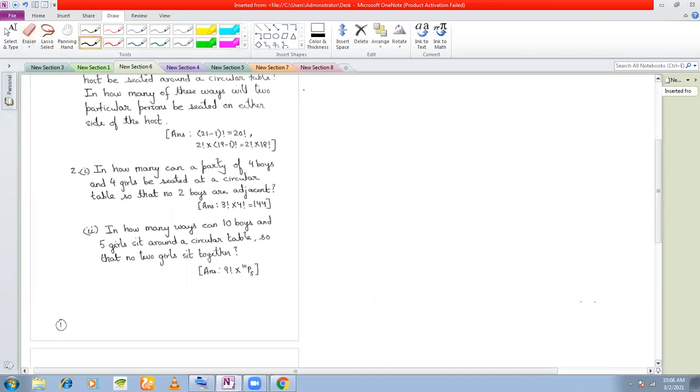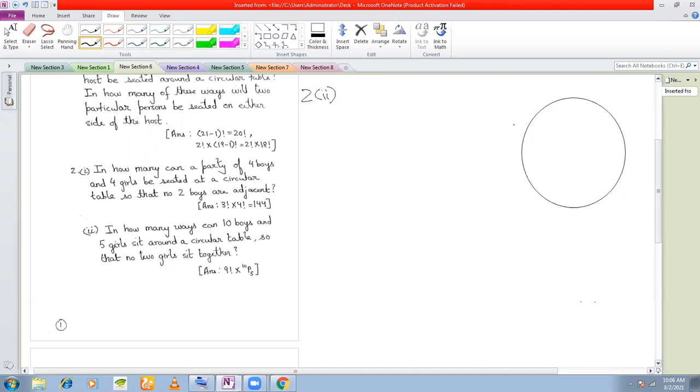Part 2. In how many ways can 10 boys and 5 girls sit at a circular table so that no two girls sit together? Now I see that here the number of boys and girls are different. In the earlier problem, we had 4 boys and 4 girls, equal. Here we have different numbers of boys and girls. Let's draw the circular table.